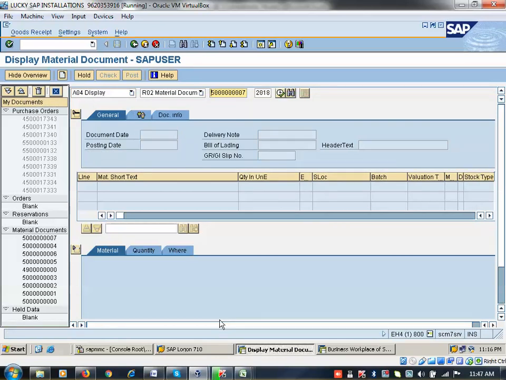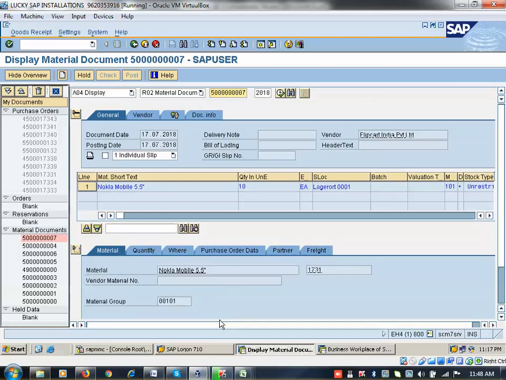When you do the goods receipt with reference to a purchase order, what are all the documents that will be created? When you do goods receipt, or GR, with reference to a PO, what kind of documents are generated? So that is the interview question.